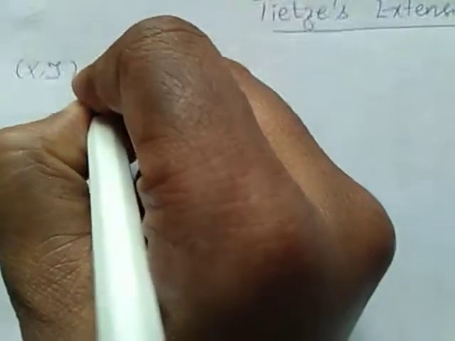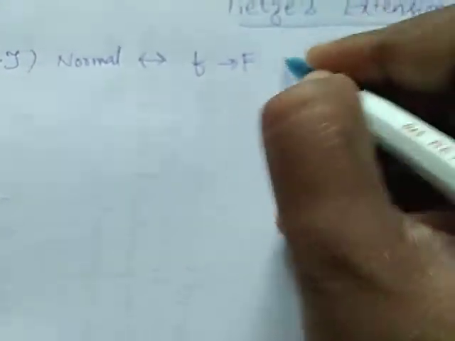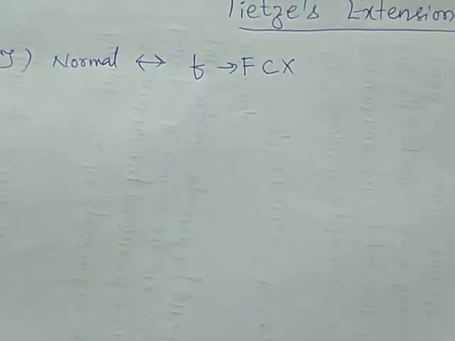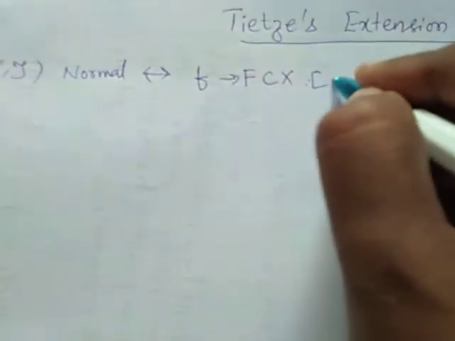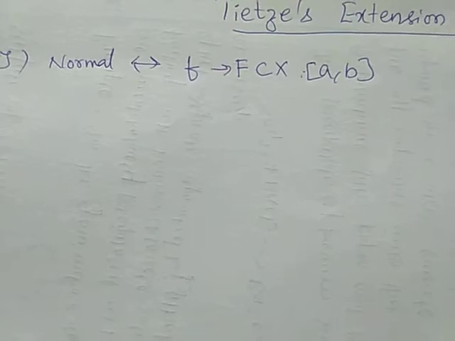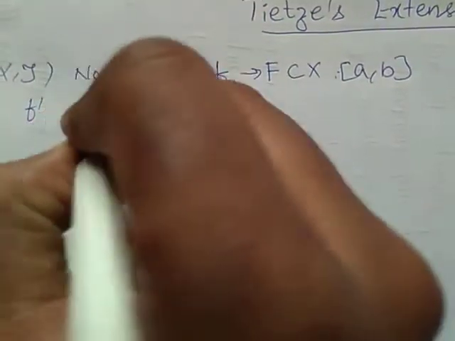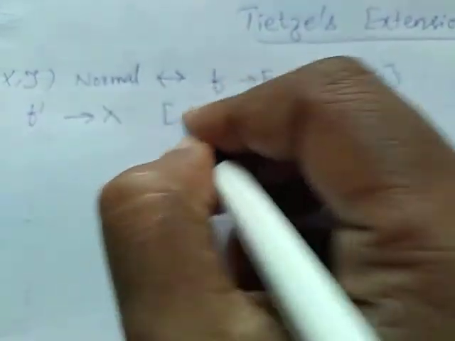If X is normal, a topological space (X, τ) is said to be normal if and only if every continuous real function f defined on a closed set F of X into an interval [a, b] has a continuous extension f' defined on all X whose values lie in [a, b].